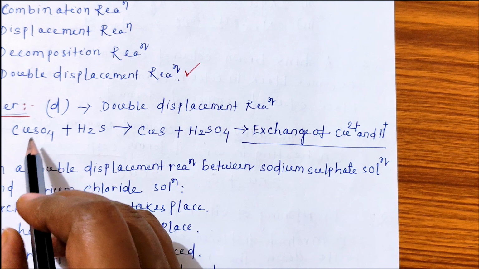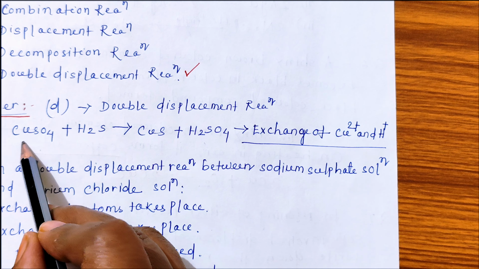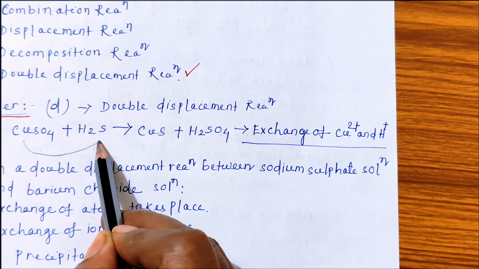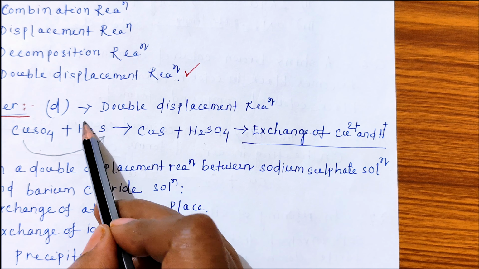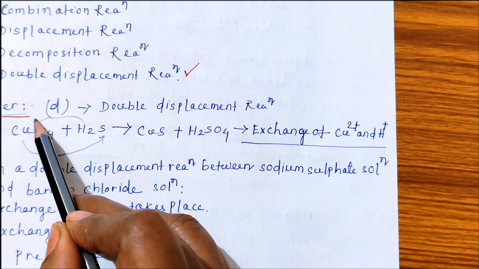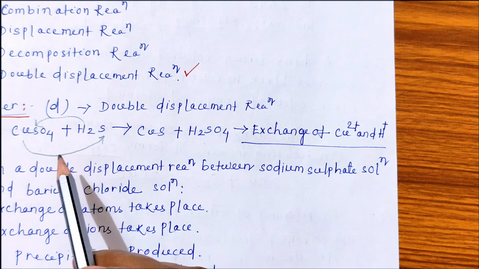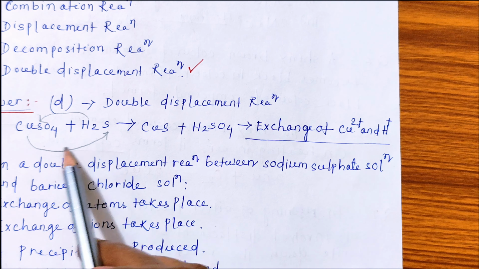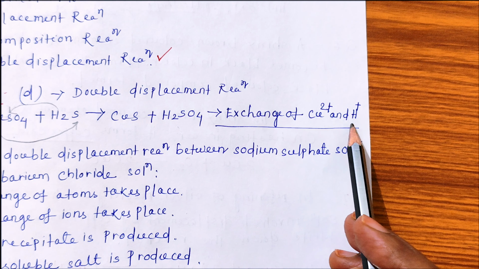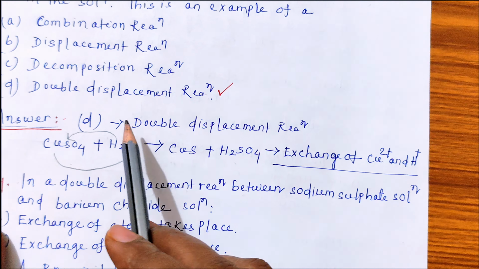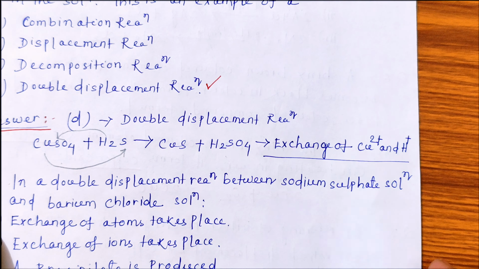So in this case, exchange of both the ions takes place. So exchange of copper Cu2+ and H+. So this is a double displacement reaction, right?